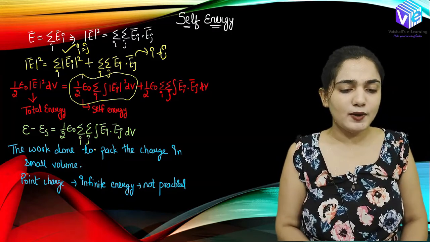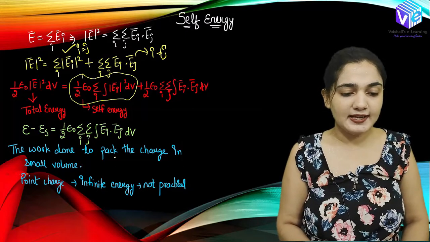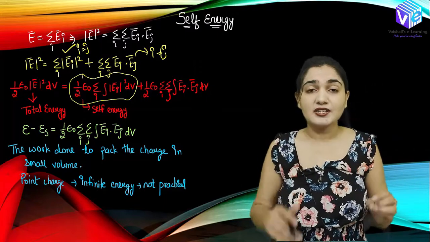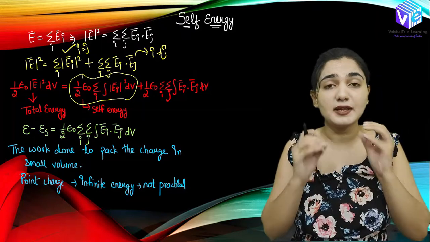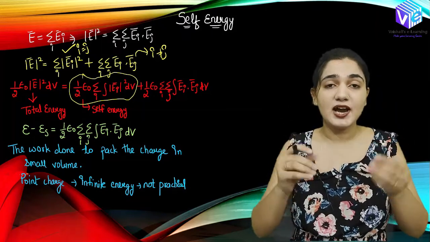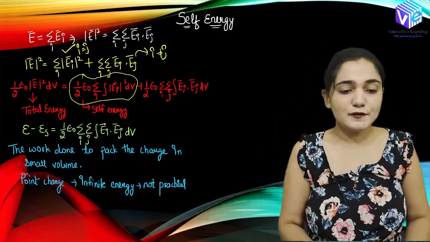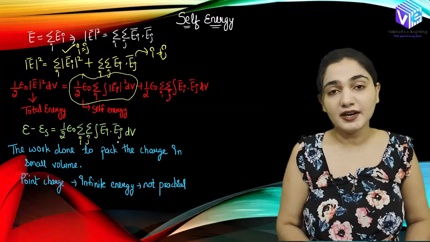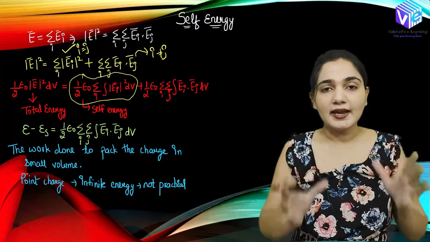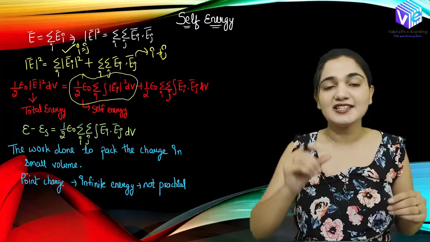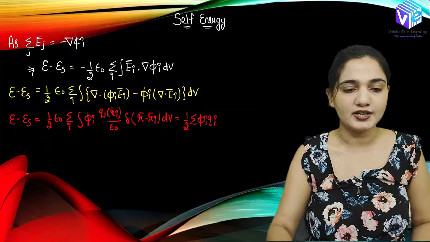Now we can see over here the work done to pack the charge in a small volume. If I have a point charge, the work done to pack the point charge in a very small volume would be very high, right? If I want to make the charge at a very small point, I would require infinite work done. Can I do that? No, I cannot do that. Because of this reason, I cannot have a point charge. A point charge is just a theoretical thing. We can never practically have a point charge.